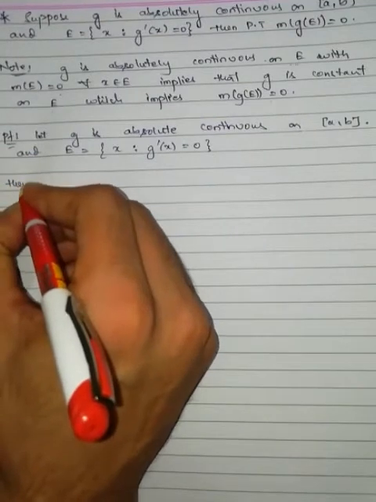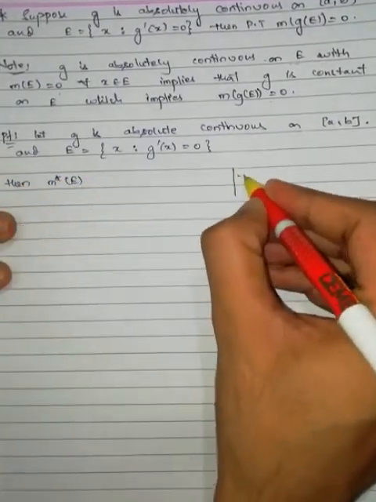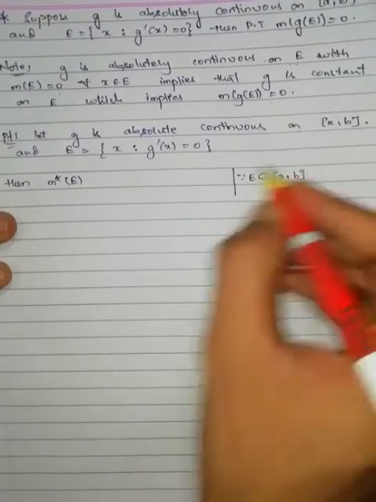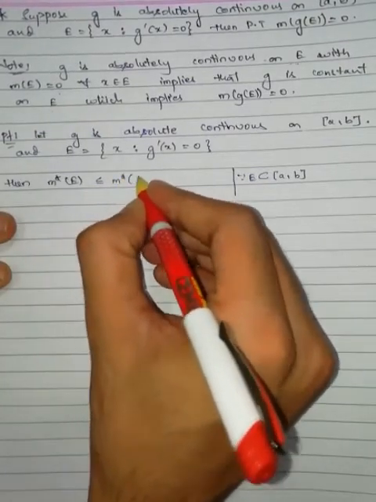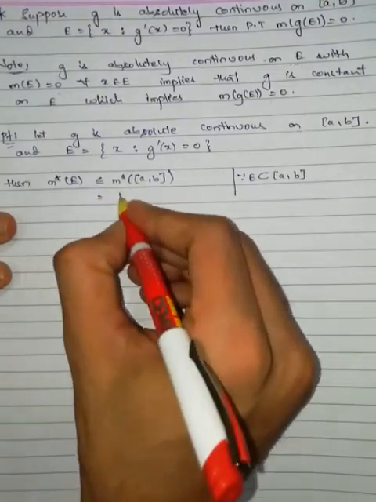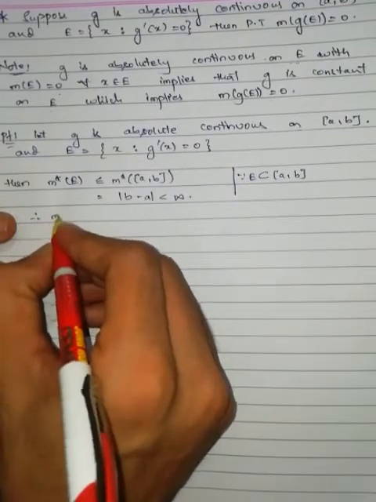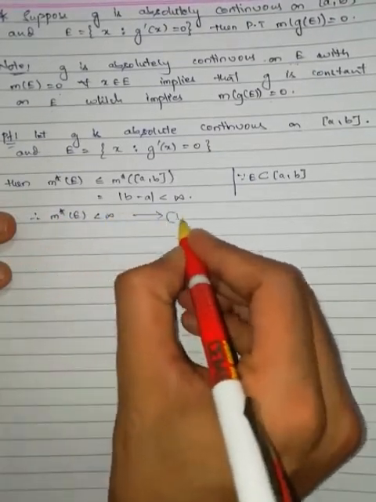Then the outer measure of E: since E is a subset of [a, b], by monotonicity the outer measure of E is less than or equal to the outer measure of [a, b]. Outer measure of any interval is its length, which is finite. Therefore the outer measure of E is finite. Equation number 1.